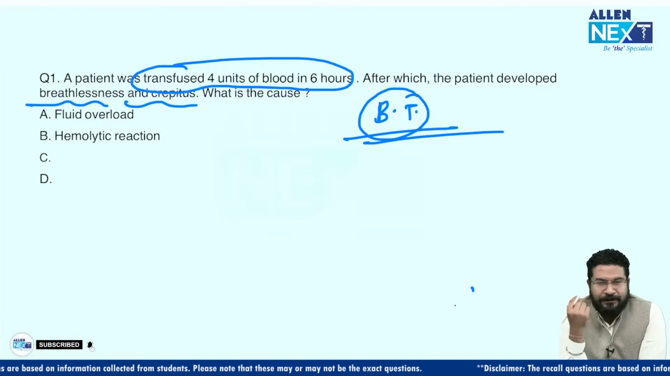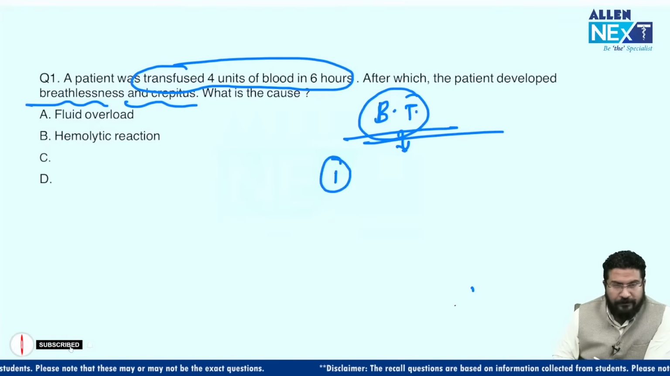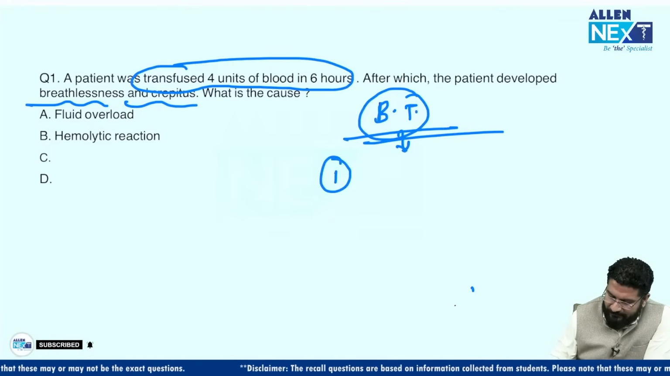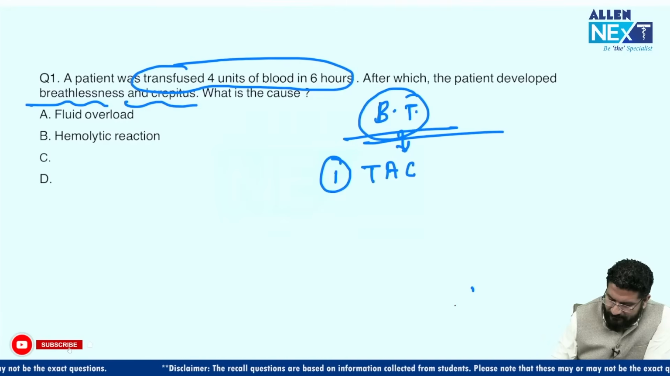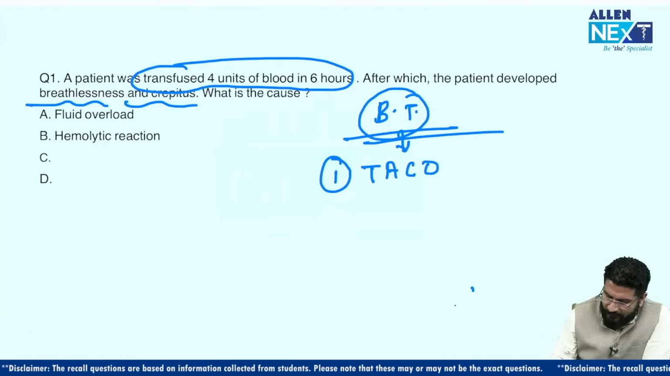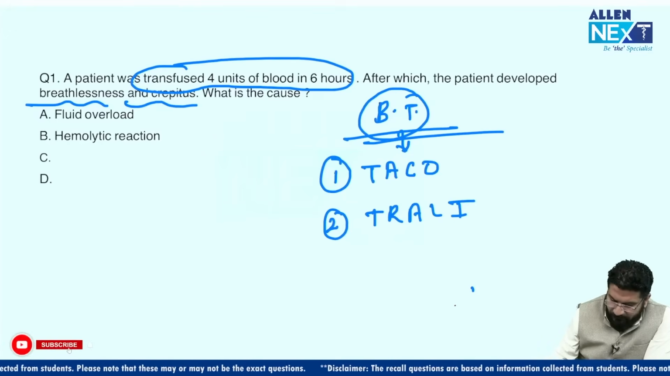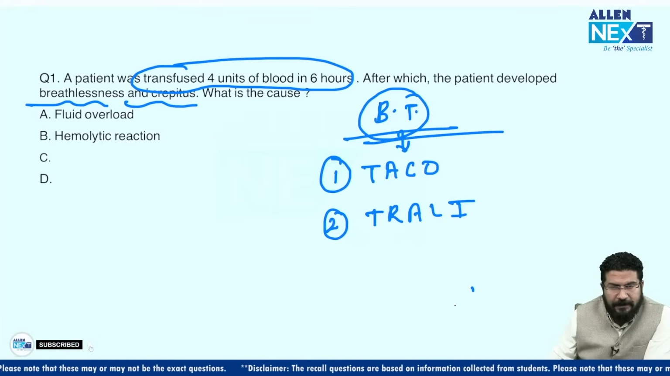Again, I could get only 2 options. So remember, there are some complications of blood transfusion. Out of this, I just want your inputs, whether you can see TACO in the options. TACO means transfusion associated circulatory overload, or they have mentioned TRALI, transfusion associated acute lung injury. So were these 2 options present in the MCQ or not?